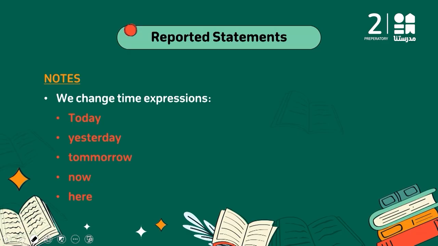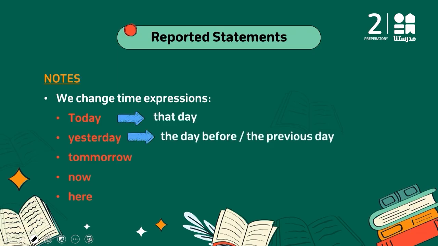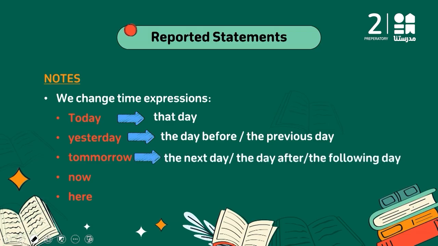So if I say between the two quotation marks "today," it's going to be "that day." Yesterday becomes the day before, or the previous day. Tomorrow becomes the next day, or the following day, or the day after. Now becomes then. Here becomes there. This is very important. So how many changes do I have? First of all, the pronouns, the tenses to the past, and some expressions.